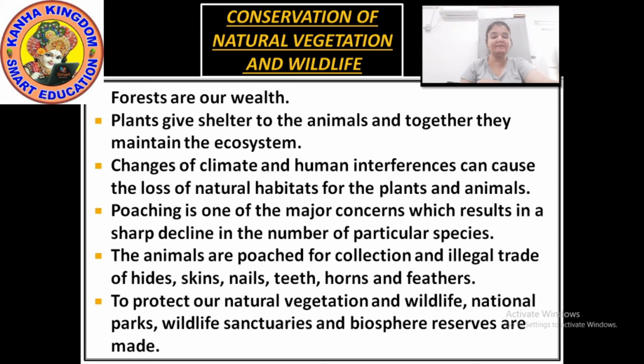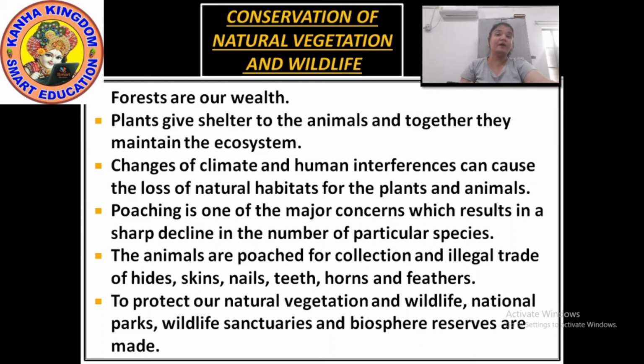And because of this, many species, or you can say varieties of animals, have become vulnerable and endangered, and some are on the verge of extinction. Extinction means some are on such an extent that they are going to disappear in further future. Deforestation, soil erosion, constructional activities, forest fires, tsunami and landslides are some of the human and natural factors which accelerate the process of extinction of these resources.